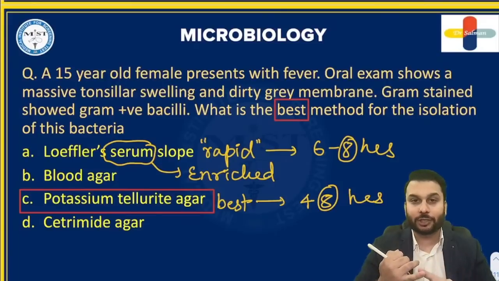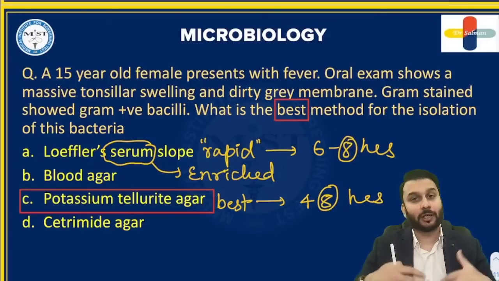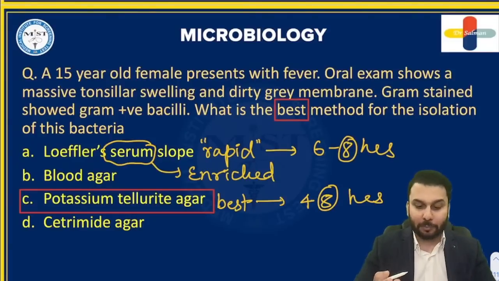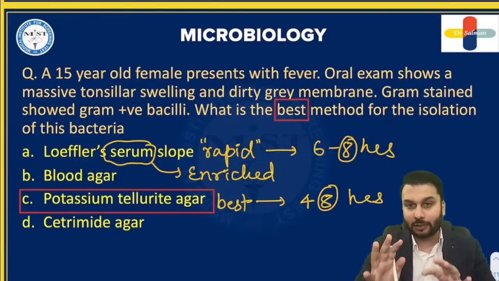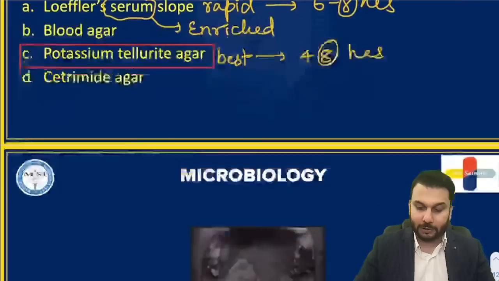For example, that Chinese letter appearance, and the special metachromatic granules or volutin granules, stained by Albert stain most commonly, but there are some other stains also like Ponder and Neisser. I repeat, for the metachromatic granule: Albert, Neisser, Ponder. These are all the 3 stains used for those granules. All right, please memorize the Elek test. Elek test is for the toxin of the diphtheria. Everything about diphtheria is very high yield, guys. You cannot escape this.